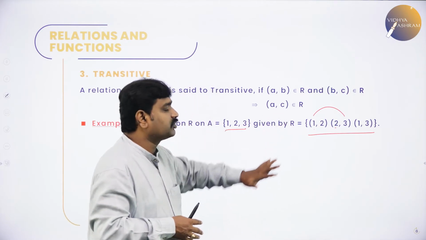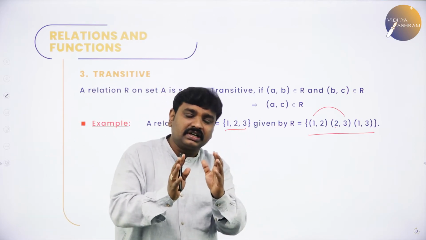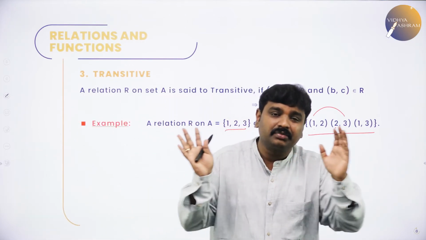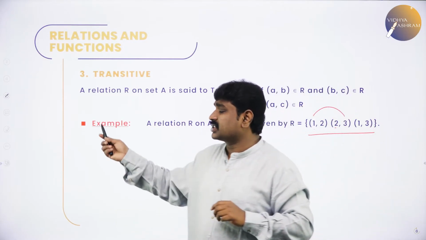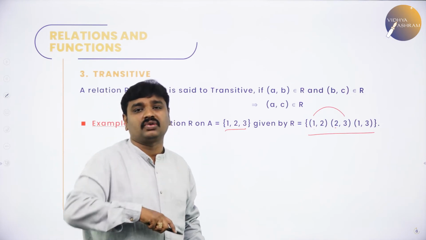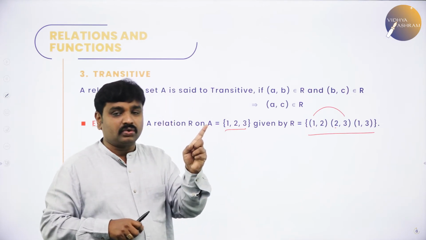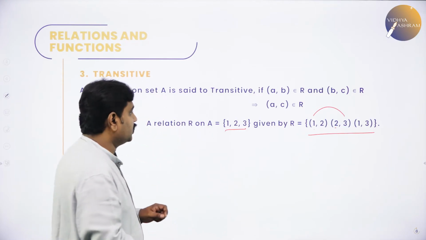So, I will show different types of problems. I will not confuse you with giving more examples. First, let us learn the definitions, plain and simple definitions. I am repeating, once you are thorough with the definition, the whole chapter becomes easy. What is transitive? If (A, B) belongs to R and (B, C) belongs to R, then (A, C) should belong to R. If 1 is related to 2 and 2 is related to 3, then 1 and 3 should be related, then we say transitive.